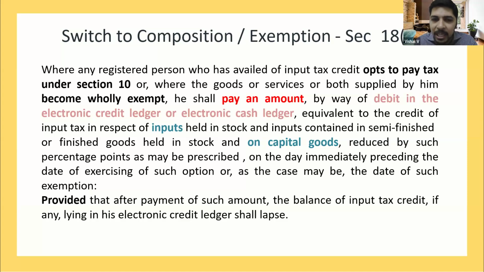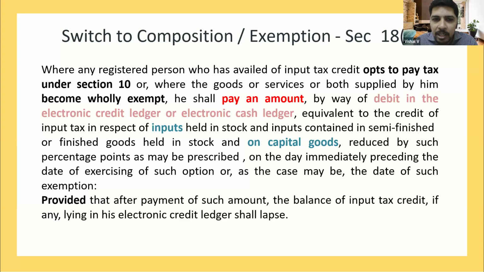Let us suppose we are applying composition on 1st of April 2024. Then as on 31st March 2024, whatever closing stock and capital goods are available with me, on that stock and capital goods, I have to reverse the ITC.